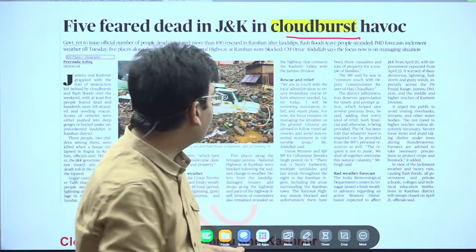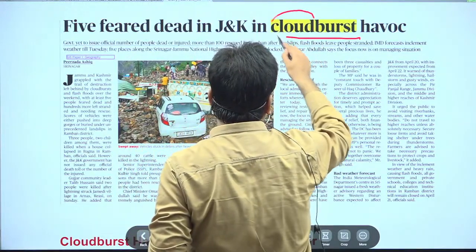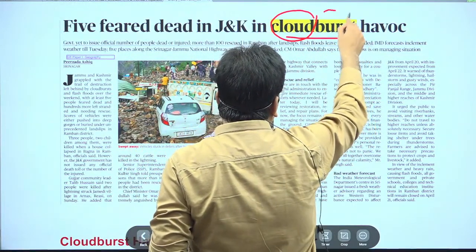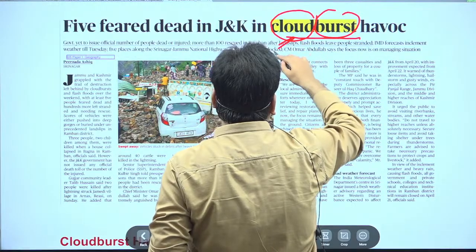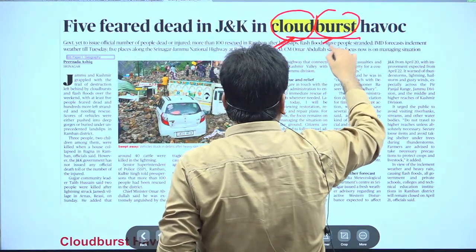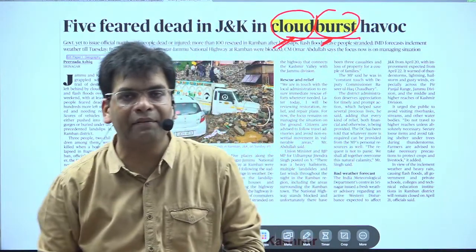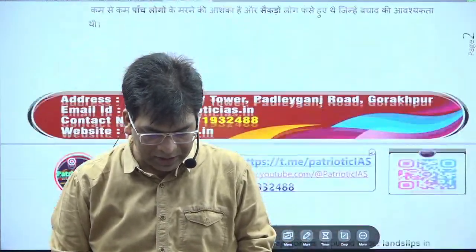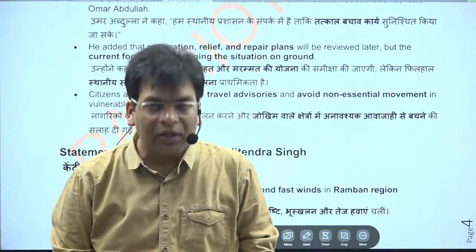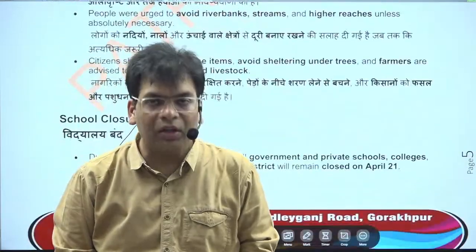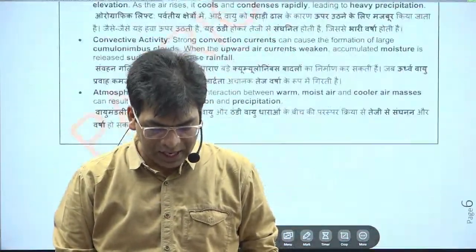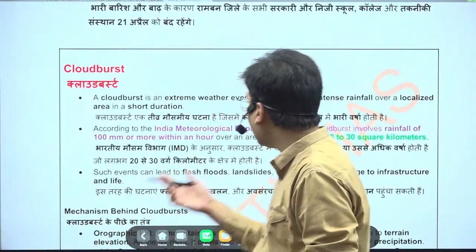Cloud, here two things: cloud and bursting. It means there is a cloud and bursting means there is very heavy rainfall. This heavy rainfall results in flooding conditions around a localized area.